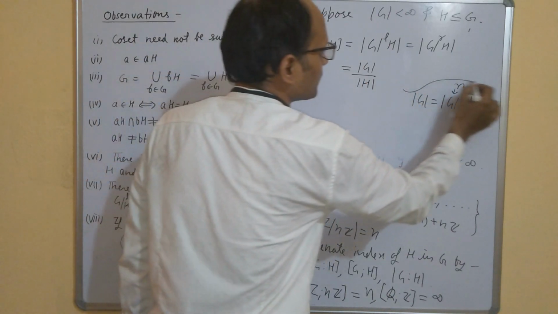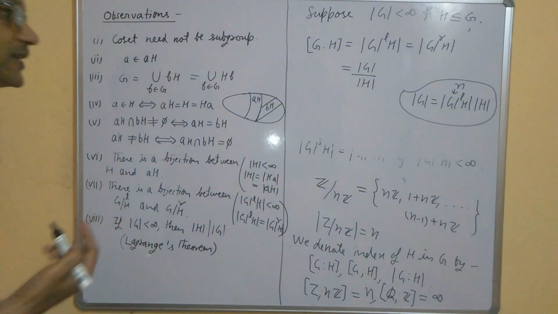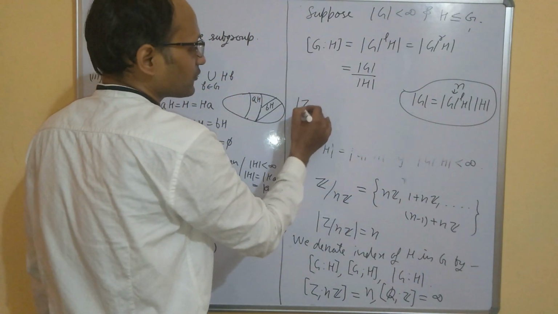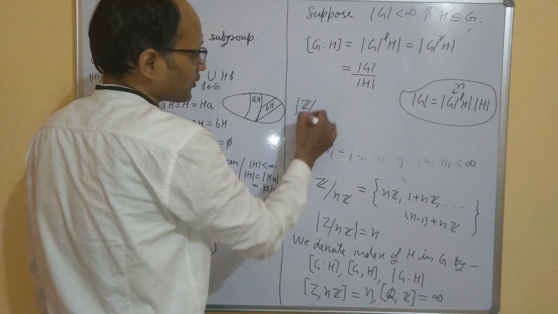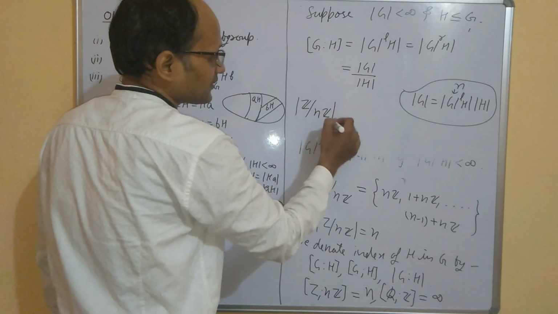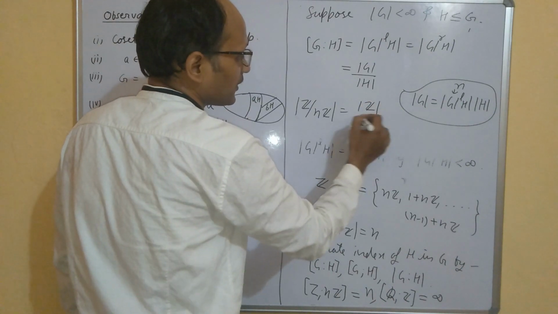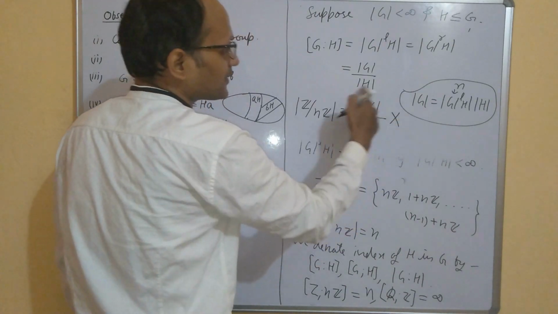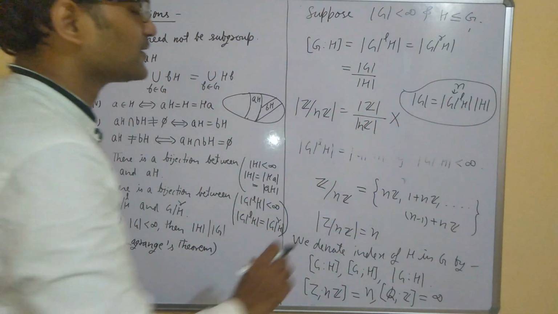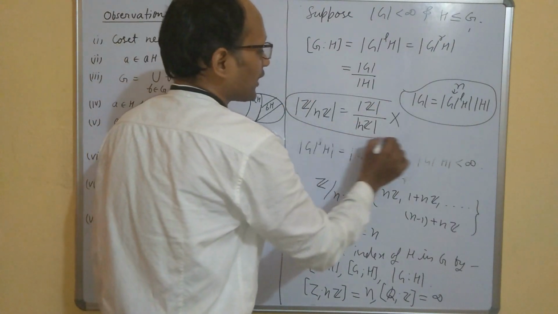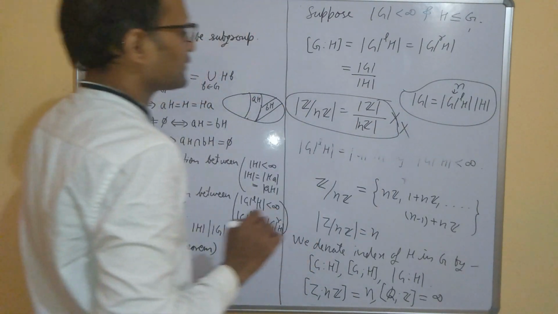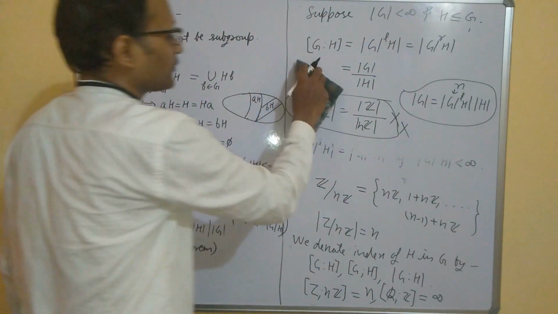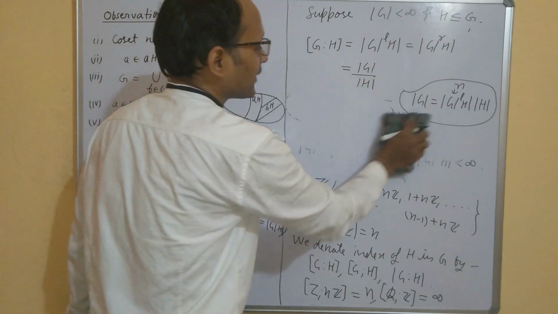So in case of a finite group, this will be order of G upon order of H, but in case of an infinite group you cannot write it like this. For example, if I want to write order of Z upon nZ is equal to order of Z upon order of nZ, then this is not a valid formula, because this is infinite and this is infinite, so it is infinite upon infinite. So this formula is valid only for finite groups. If you have a finite group, then you can determine the index by this formula.